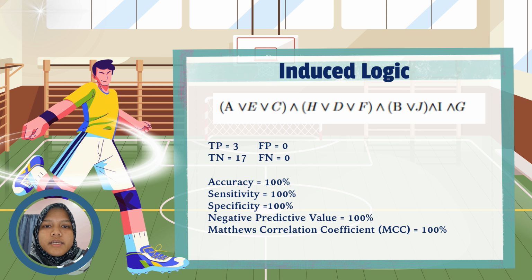And the second last is negative predictive value, NPV equals 100%. This tells us when the model predicts something is negative, it is correct. And finally, we have the MCC equals 100%. It is considered a very reliable metric because it takes into account all 4 values. And the 100% indicates a flawless prediction. In summary, this induced logic model has demonstrated perfect performance on this athlete injury dataset.